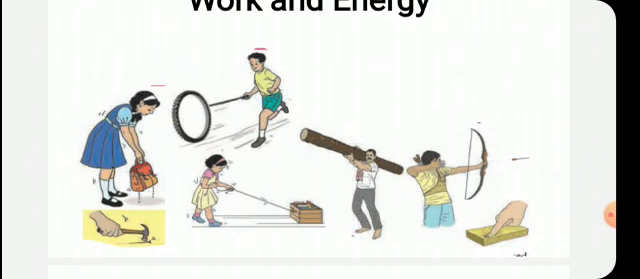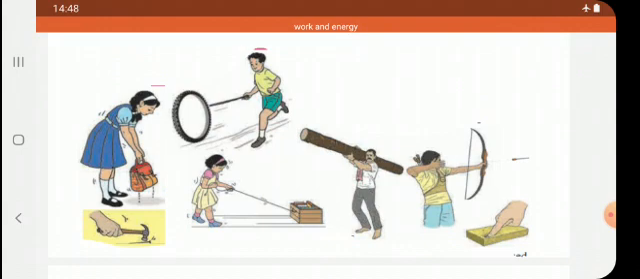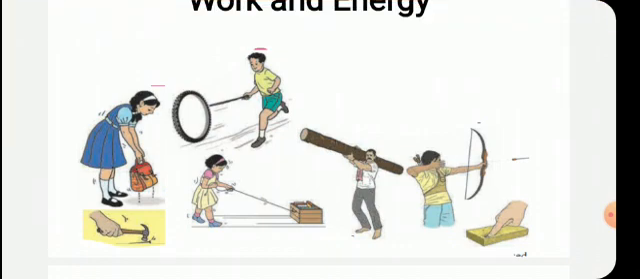So, can we say that this application of force means work is done? No. If we are applying force to the table, but the table is not moving forward, we cannot say that work is done. After application of force, when the object gets displaced, that is, moved from one place to another, we say that work is done. For example, here in the first picture, the boy is applying a force by a stick on